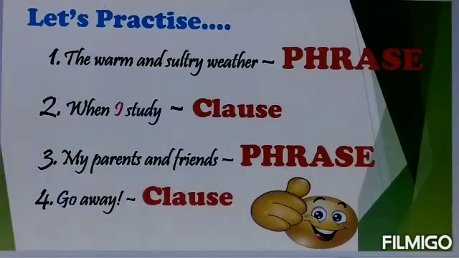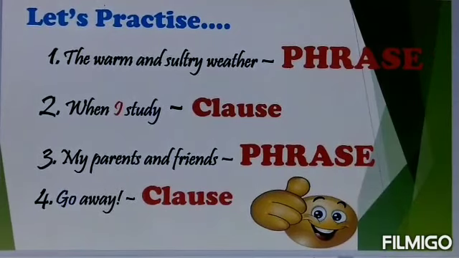Look at the first example. Let us practice now. The warm and sultry weather. Here, the warm and sultry weather is a group of words. It does not have any subject and verb combination. It is not giving you the complete sense to call it a sentence. So it is just a phrase. Look at the next example. When I study. It is expressing a complete thought. I is subject and study is verb.